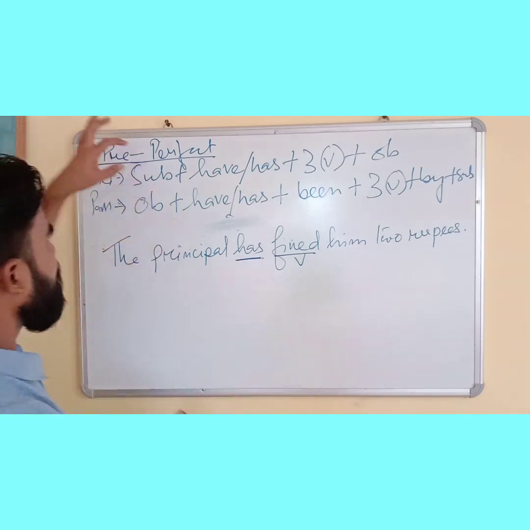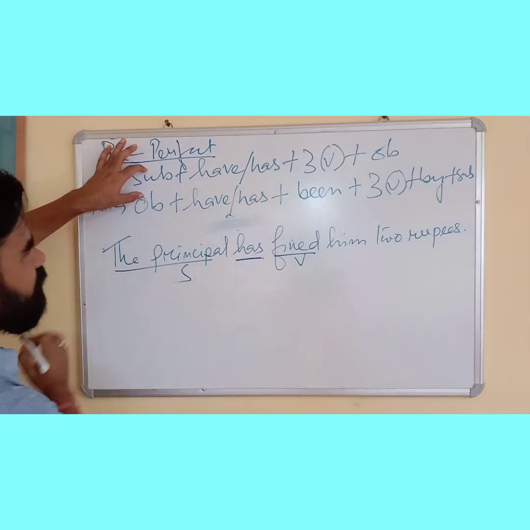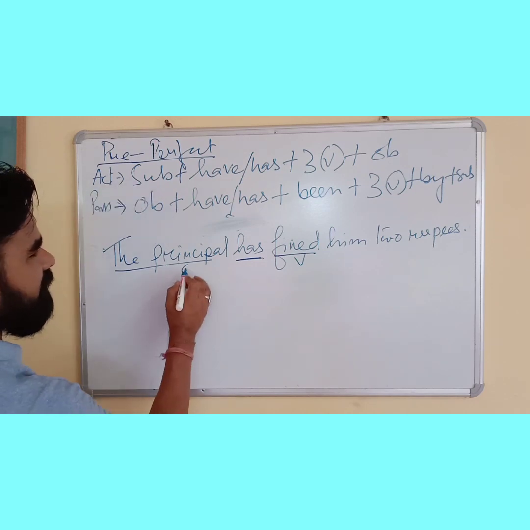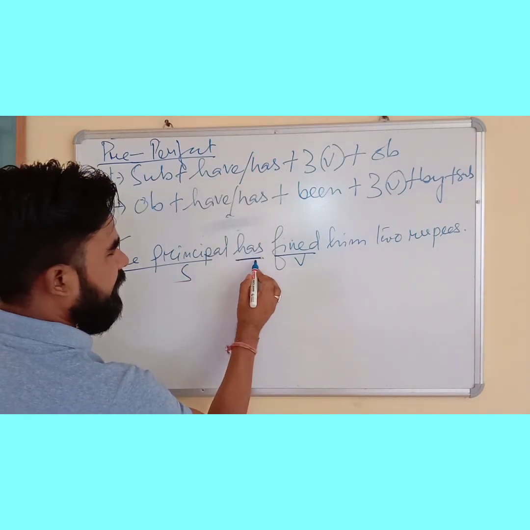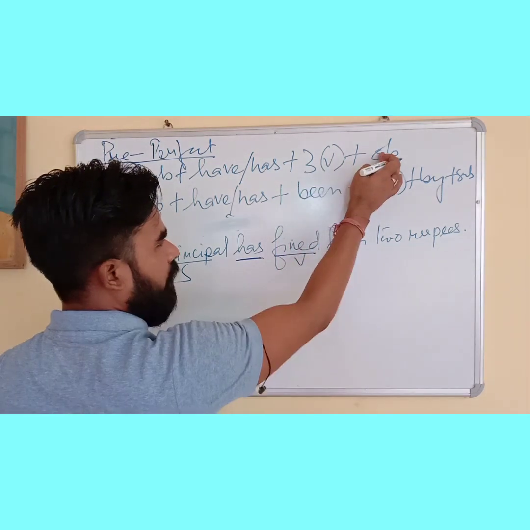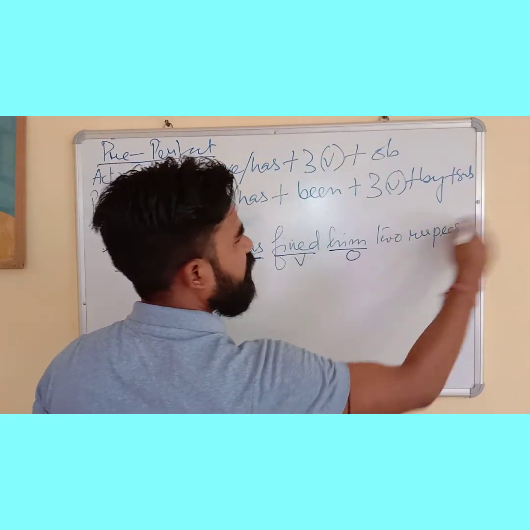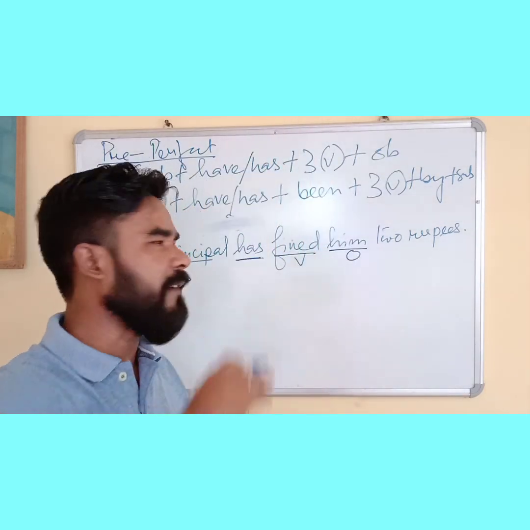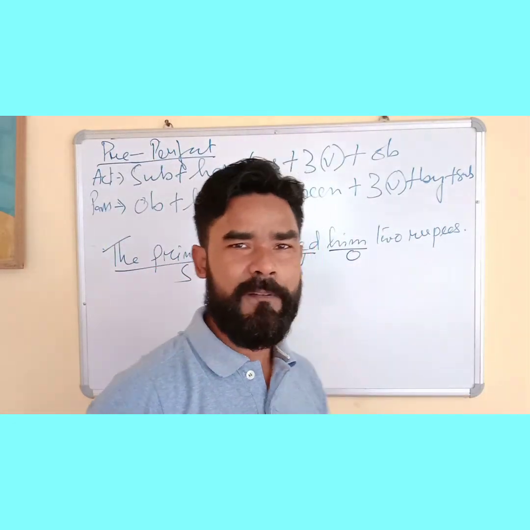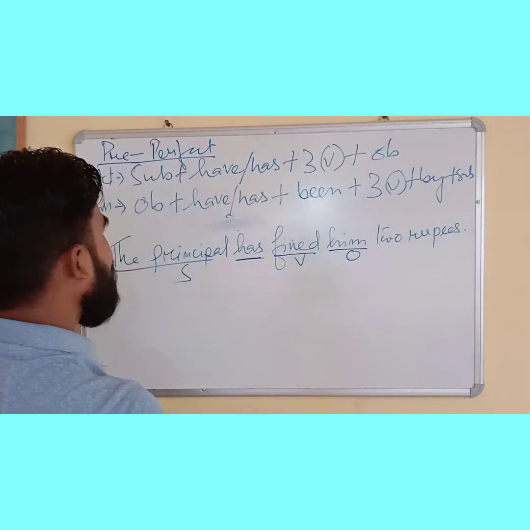Let us match it. Subject, the doer of the action. What is the action? Find. Who has done this action? Subject, the principal. Have or has? Has, because it is singular. Then third form of verb. Then object, him, 2 rupees, 5 rupees, for late, everything is an extension. This is actually an indirect object, but leave it. We will do it later on in another video.